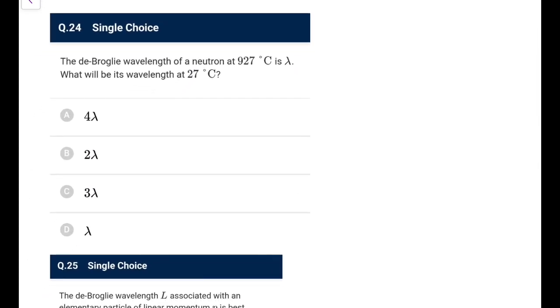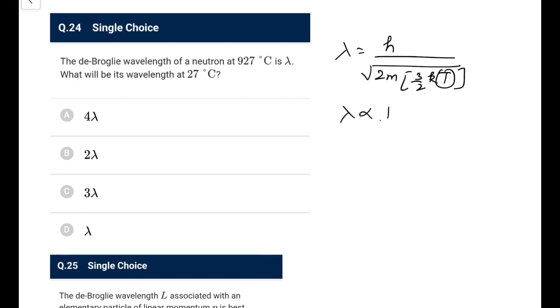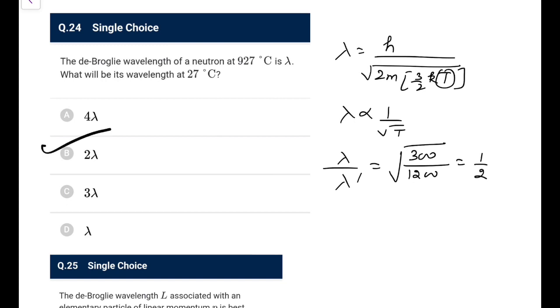The de Broglie wavelength of a neutron at some temperature is given, so you know lambda is h by root 2 mk, and k or energy is 3 by 2 kt, but T is in absolute temperature. So lambda is 1 over root T. So lambda over lambda dash would be root of T dash over T. T dash is 27 means 300, and 927 means 927 plus 273, if you add it, it would be 1200, so it is 1 by 2. So lambda dash is 2 lambda. That's an easy one, not a tough one.